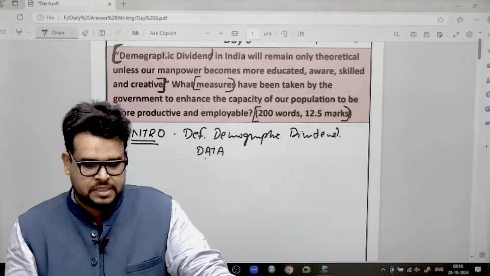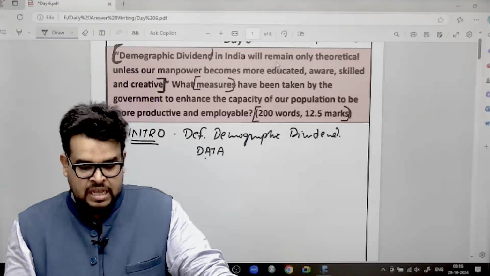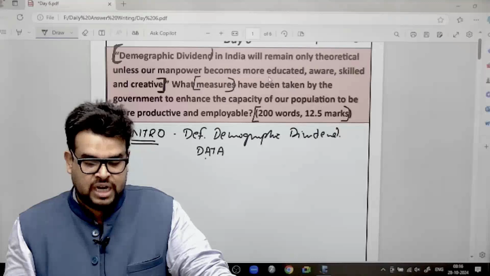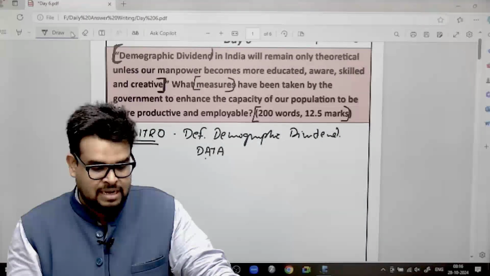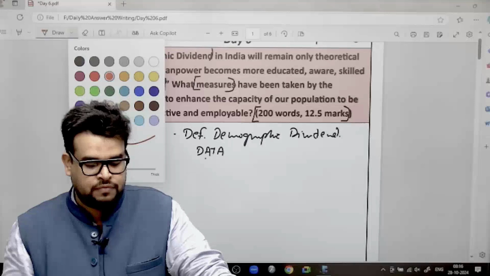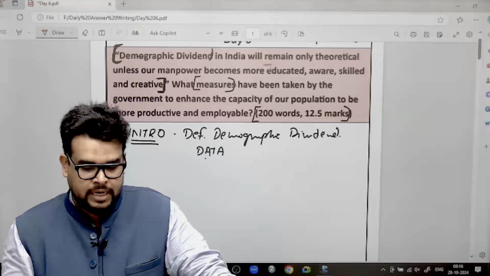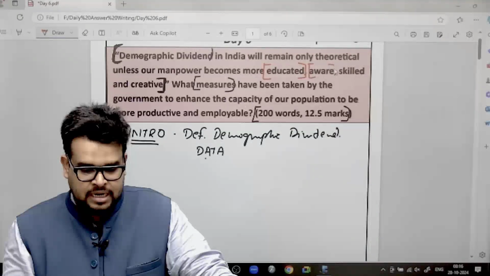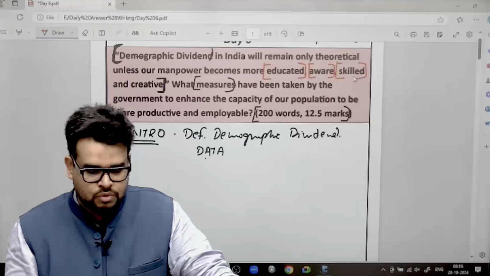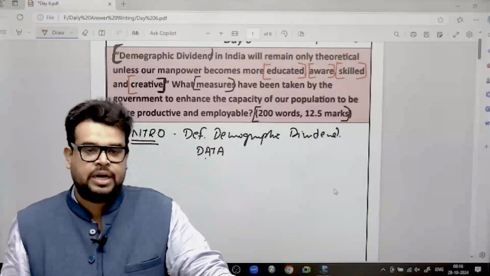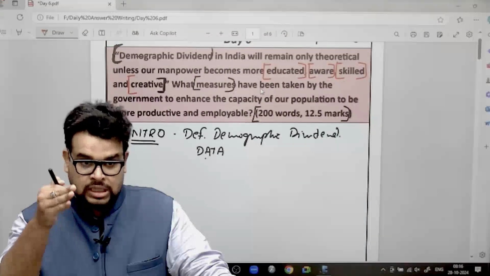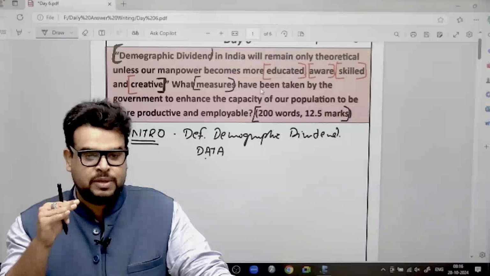The first part of the statement: demographic dividend in India will remain only theoretical unless our manpower becomes more educated, aware, skilled and creative. Now you need to understand one thing over here, that I will make subpoints out of this only. My first subpoint will be educated. I will write something related to educated, something related to aware, something related to skilled, and something related to creative. This is how I'm going to make sure that every part of the question has been addressed.